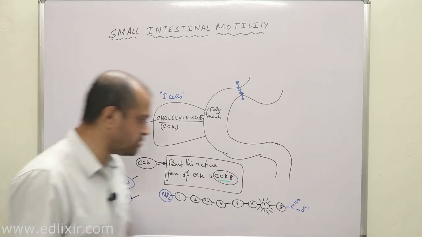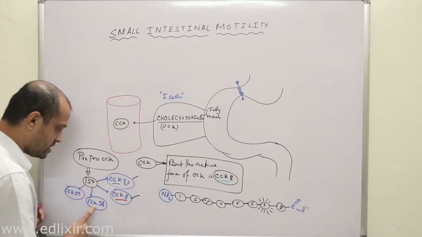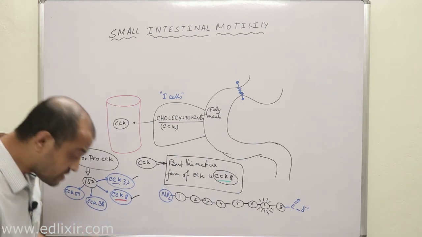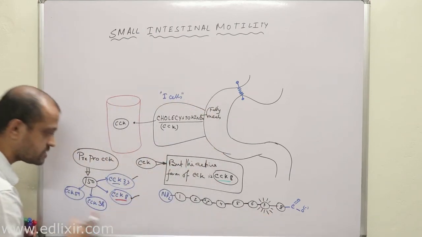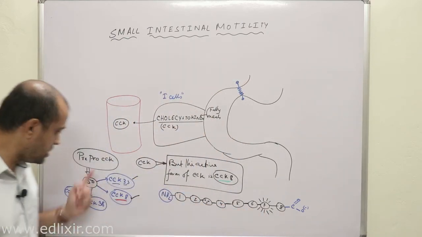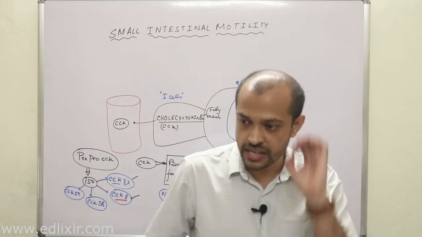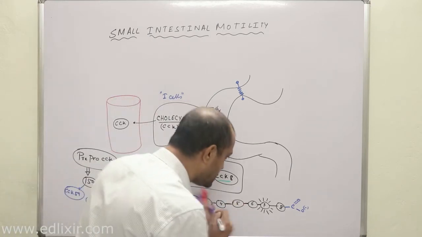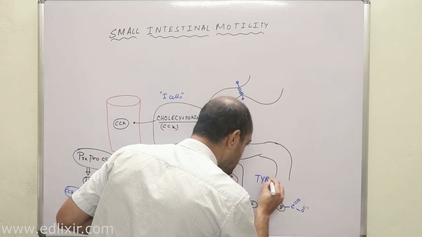Now a very important point you need to understand is this, whether it is CCK33, or CCK8, or CCK38, or CCK59, you must understand this right now, that the 7th amino acid in all these active forms of CCK never changes. Clear? The 7th amino acid is tyrosine.